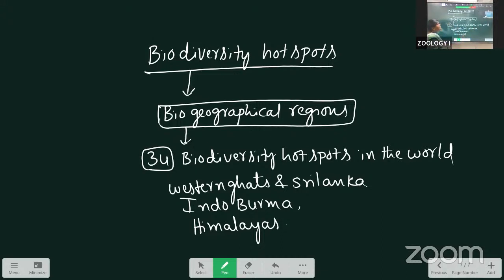Like this, that is about the biodiversity hotspots. Mainly those that are threatened or extinct, those animals are protected inside these three regions. They are protecting them.